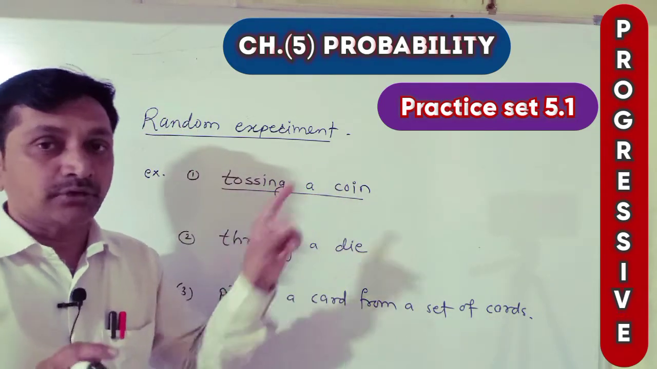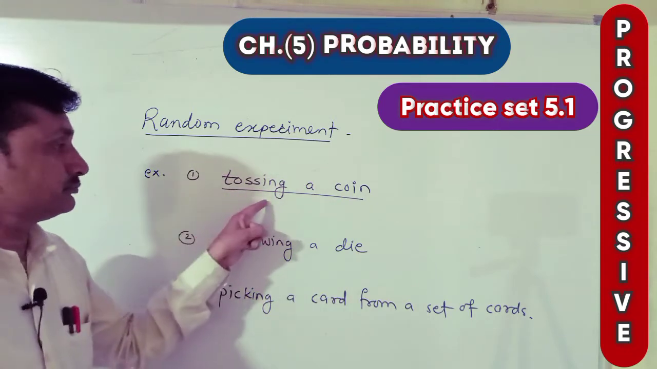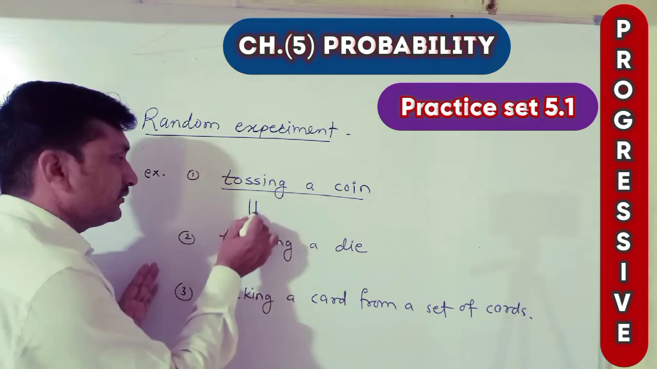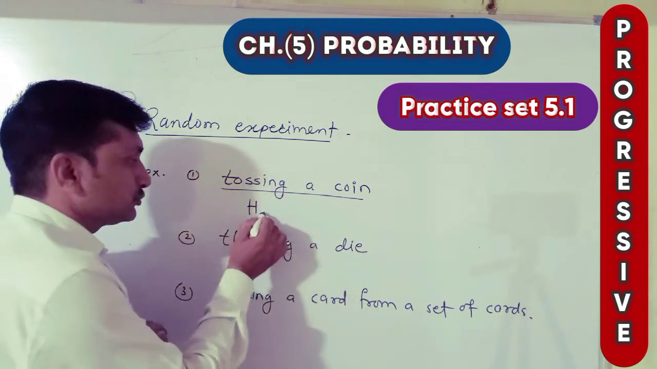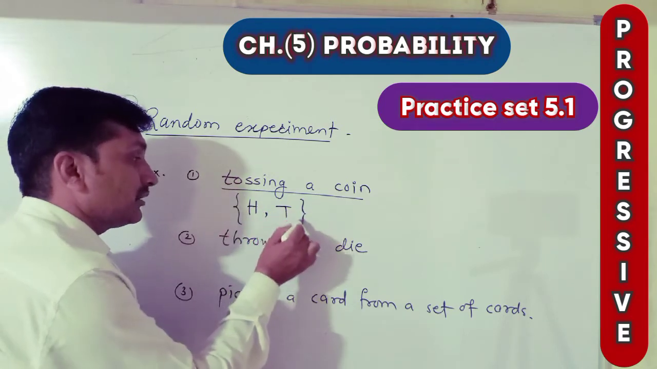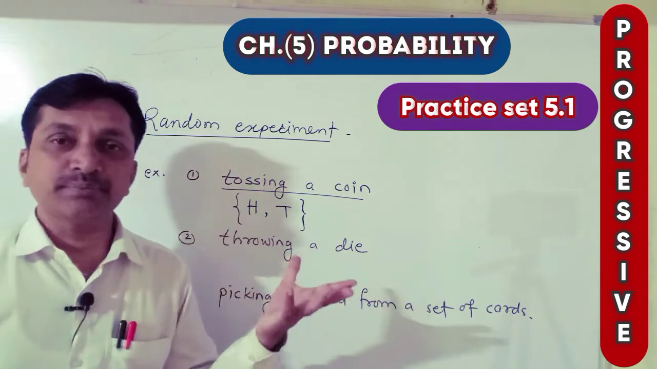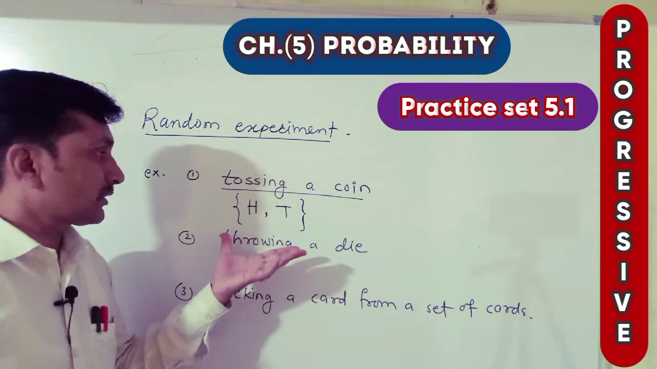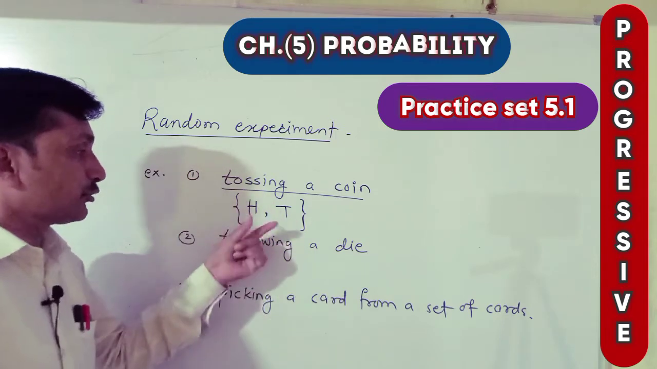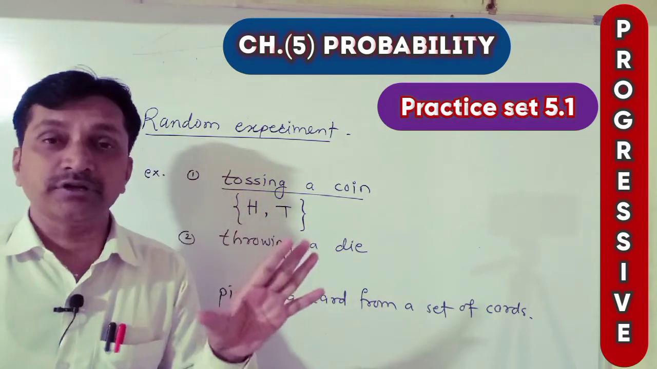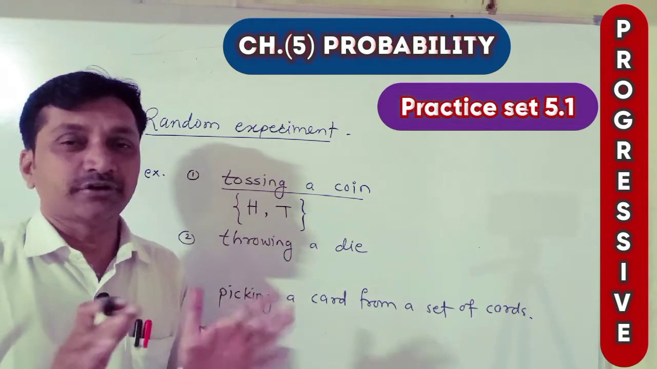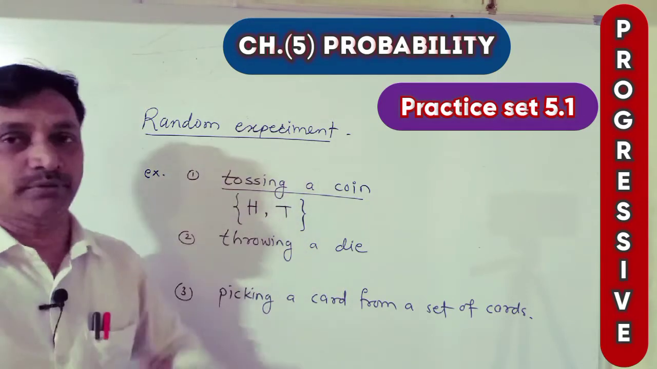Now if we want to write tossing a coin, we can write H for head, comma, T for tail, and we have to write this in a curly bracket. This is the way to represent the experiment. Okay, in curly bracket, head or tail, H, T. Now here are two possibilities, but there is no certainty. The results we know, the possibilities we know, but there is no certainty. That's why this is a random experiment.